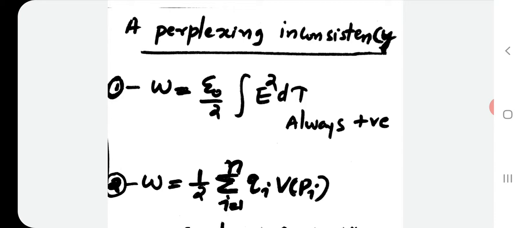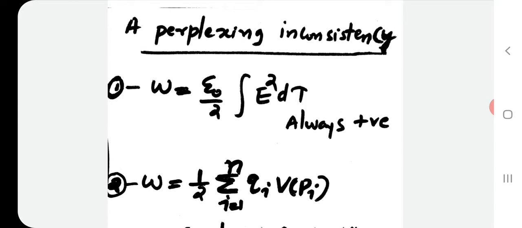That gives the work done or energy stored in the case of point charge distribution. Here V of Pi is the potential at the charge Qi, and we sum over all the charges in the distribution. And from equation 2 we obtained equation 1.